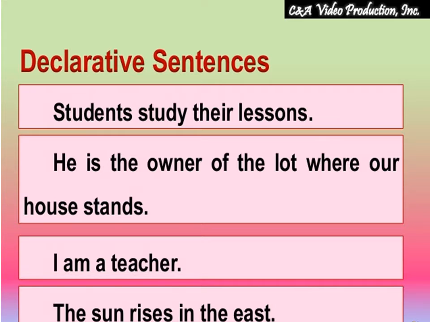He is the owner of the lot where our house stands. He is a subject and is is a verb. I am a teacher. I, subject; am, verb. And as we learned, every sentence ends with a full stop. The sun rises in the east. Sun is a subject and rises is a verb.